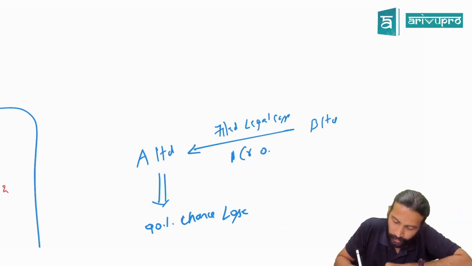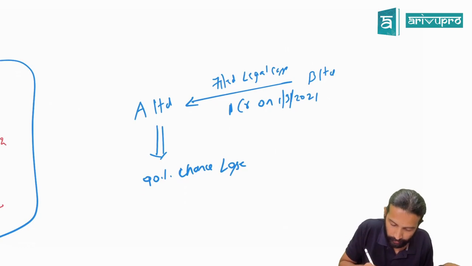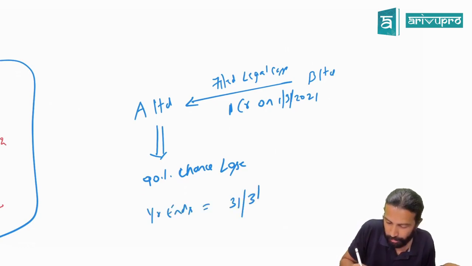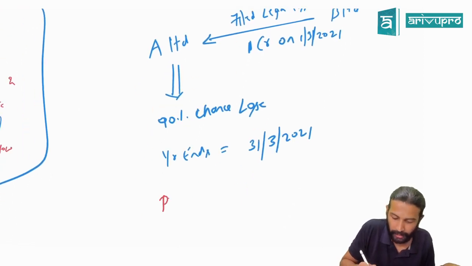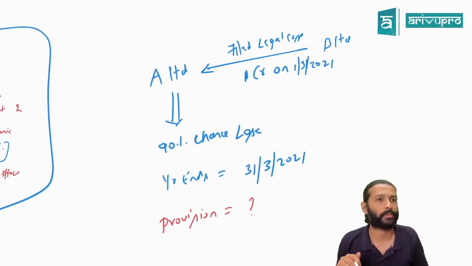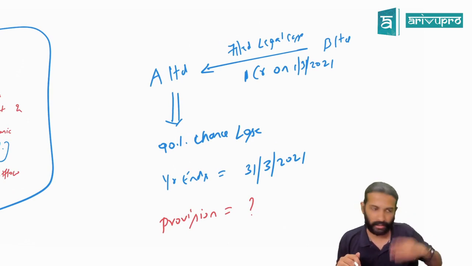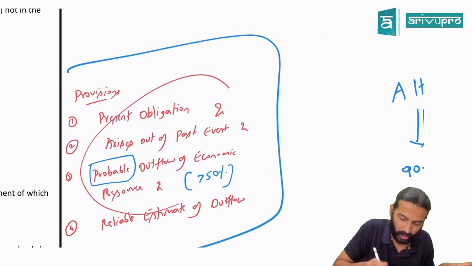So the case has been filed on 1st March 2021. Are we good with this? So now the year ends on 31st March 2021. The question to you is, should A Limited make any provision in this case? Yes or no, sir? No. Yes or no? Okay, instead of going blindly yes or no, can we apply this definition?